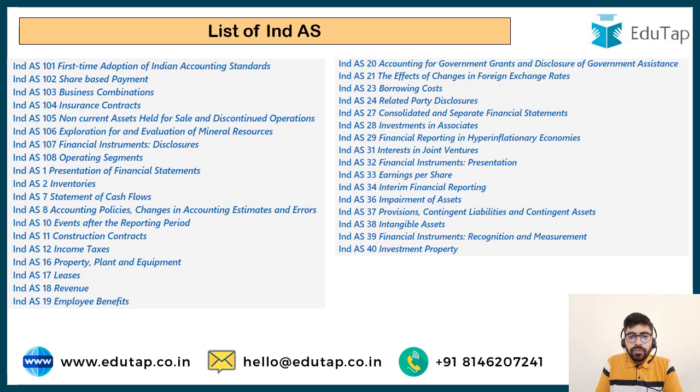So here is a list of the Ind AS that we have. There is an Ind AS 1 which deals with presentation of financial statements, and there is Ind AS 101 which deals with first time adoption of the Indian accounting standards. And again, there are different Ind AS as we had different accounting standards. So there is an Ind AS for inventory, for cash flow statement, for income taxes, for fixed assets, property, plant and equipment, for revenue. So these are the different sets of Ind AS which are there.